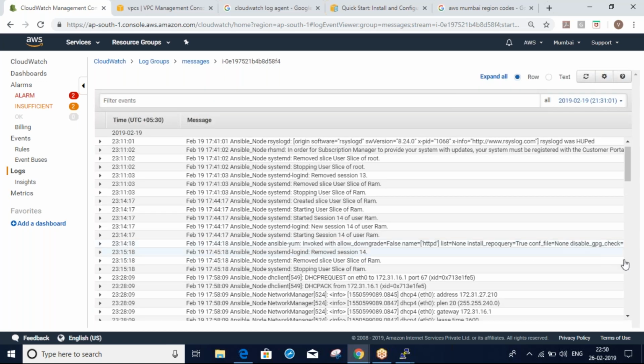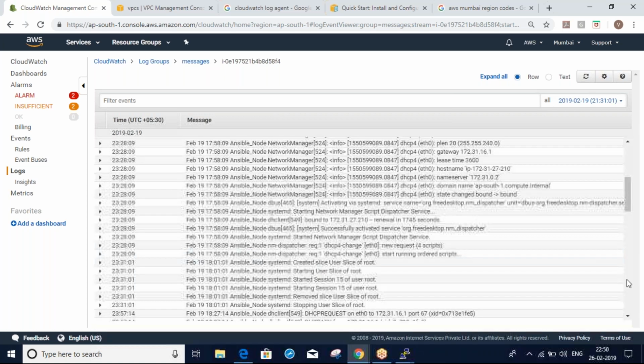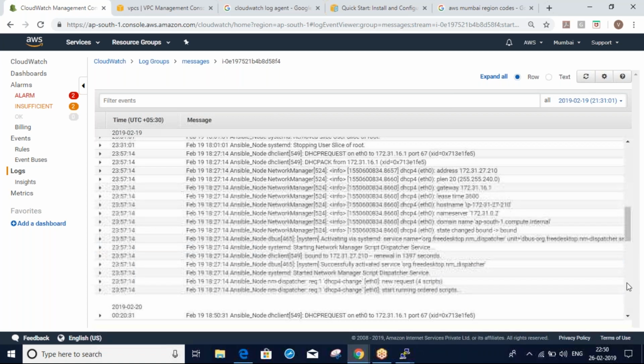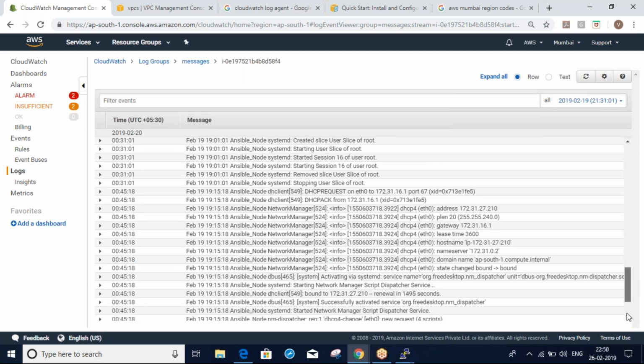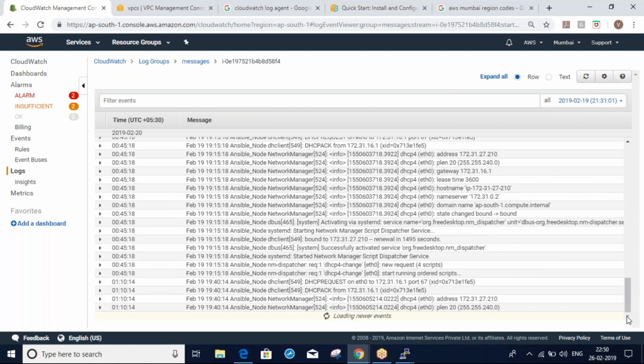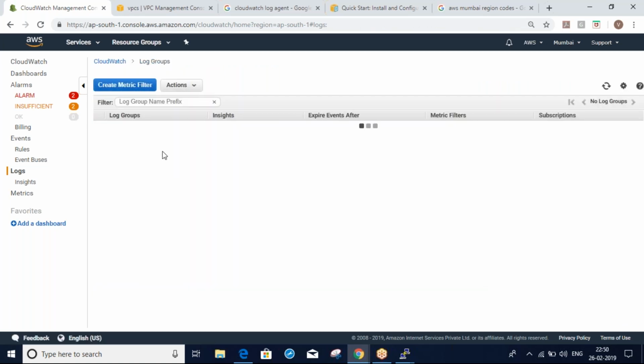Ram, will it keep on updating automatically, or every time do we have to execute that command? No, only one time. It will keep on updating. Okay, got it. Great.